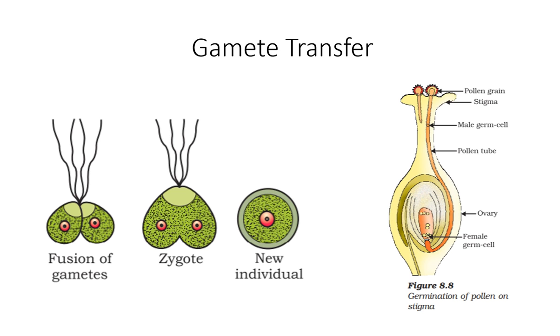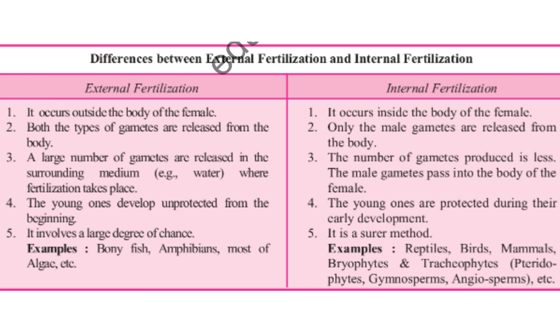So this is pollination, and pollination does not always happen automatically. It is done by wind, by water, by browsing animals, and the most common are butterflies and insects, etc. Whatever the process may be that takes place for the fusion of male gamete and female gamete, this is called fertilization.